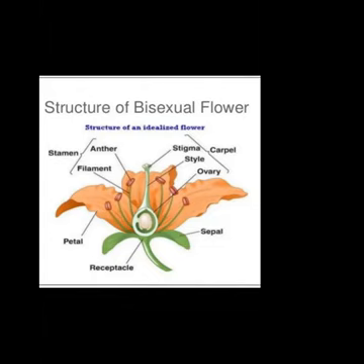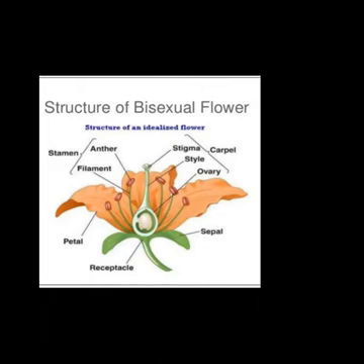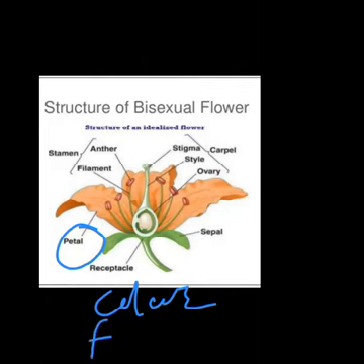Let's come to the next part of the flower, which is again non-reproductive, means it does not get involved directly in the process of reproduction, but indirectly it helps in the process of reproduction. And what is that part? Petals, which is a more attractive part of the flower. ये वही पार्ट है जिसकी वजह से हम फ्लावर्स की तरफ अट्रैक्ट होते हैं, whether they have color or sometimes they are white in color and have a fragrance.